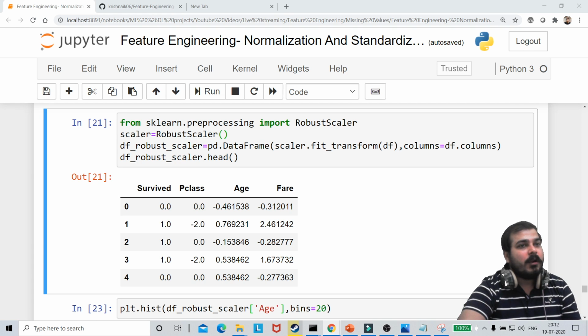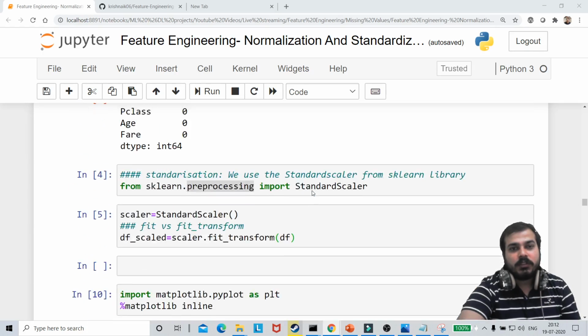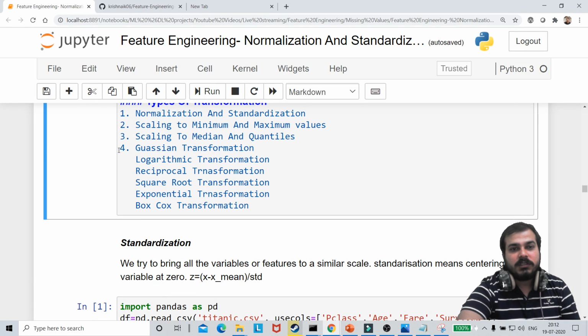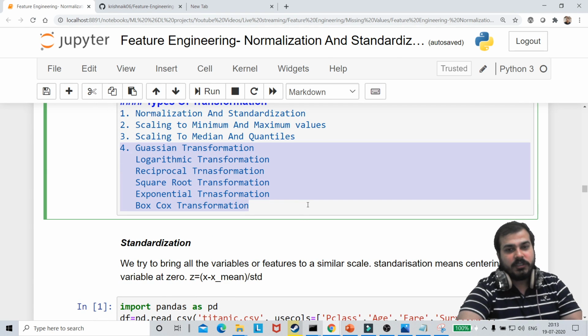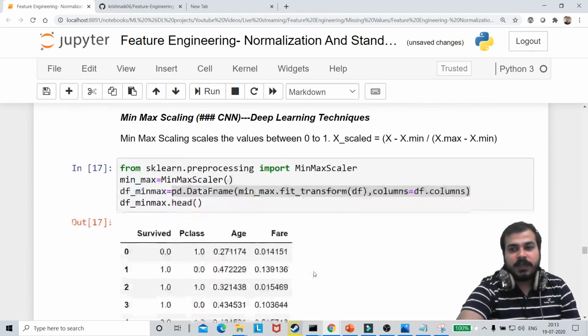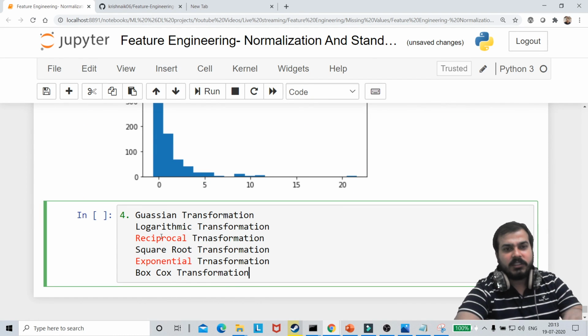Now the next important thing is something called Gaussian transformation, guys. So now we are going to discuss Gaussian transformation. Let me copy that same thing that I had copied over here. So this is my Gaussian transformation. The first technique with respect to Gaussian transformation. Why do we use Gaussian transformation? Just a second, I'll tell you.